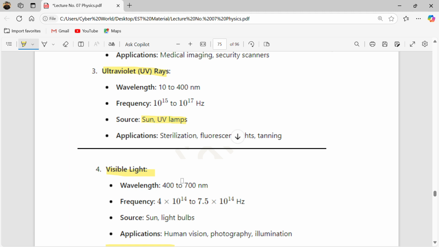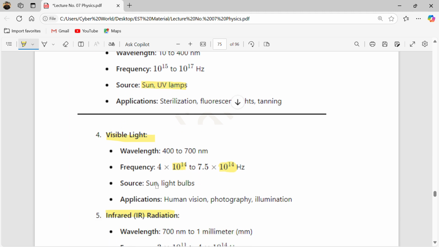The frequency range decreases again, from 4 multiplied by 10 raised to power 14 to 7.5 multiplied by 10 raised to power 14. Understood? The sources of visible light are the sun and the light bulbs we made. Applications are human vision, photography, illumination. We take photos and everything else.